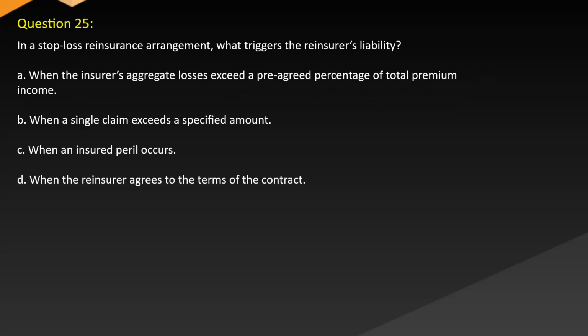Question 25. In a stop-loss reinsurance arrangement, what triggers the reinsurer's liability? A. When the insurer's aggregate losses exceed a pre-agreed percentage of total premium income. B. When a single claim exceeds a specified amount. C. When an insured peril occurs. D. When the reinsurer agrees to the terms of the contract.